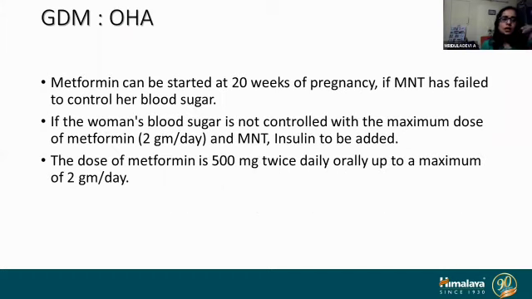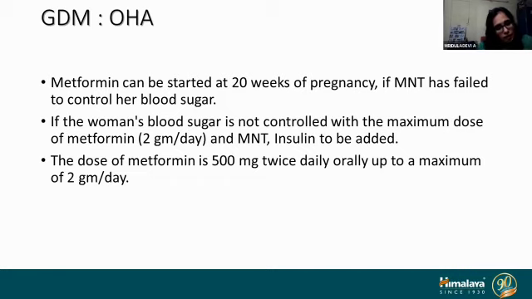Then comes oral hypoglycemic agents. Earlier, say 5 or 6 years back, if the patient had failed in medical nutrition therapy and physical activity to control the sugars, you directly used to go to insulin. Now the scene has changed.